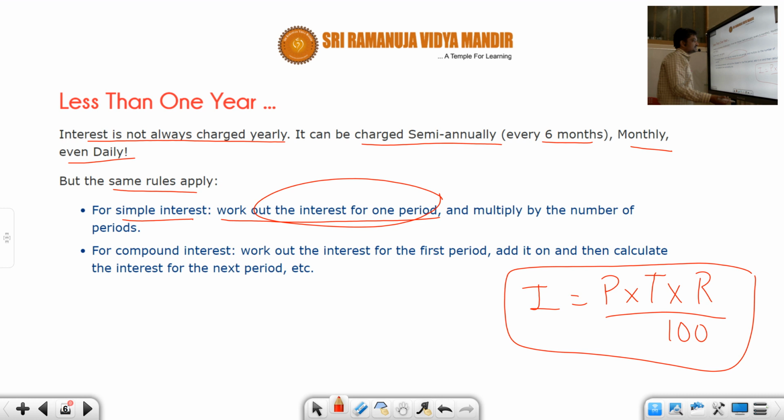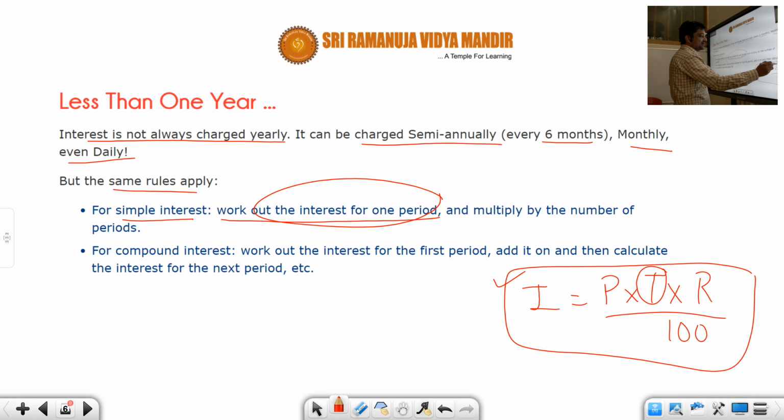Now, this is the simple interest for one period, and if there are T number of periods, you simply multiply by T. So for one period, interest is given by principal into rate upon 100. This is how simple interest is calculated.